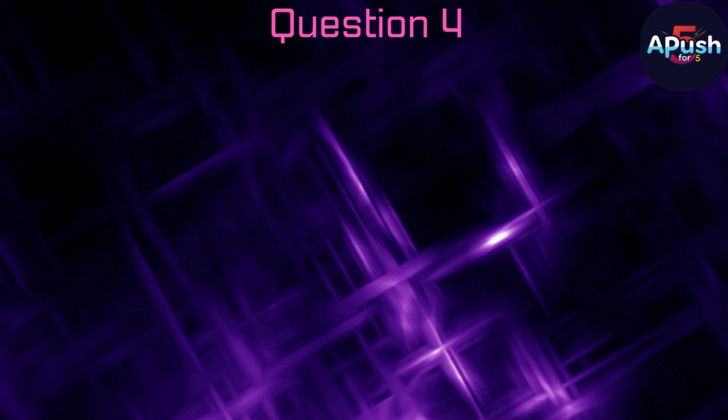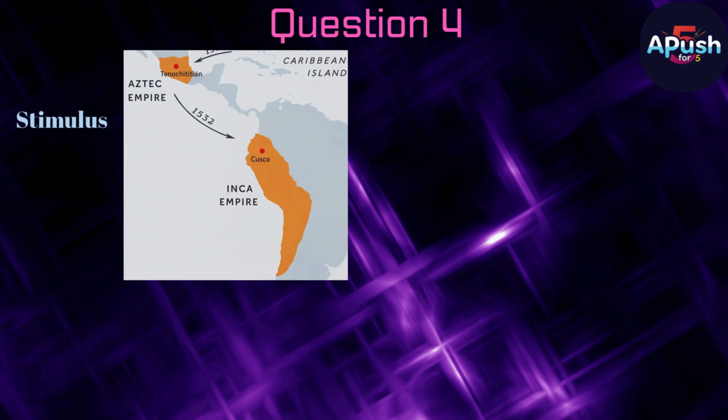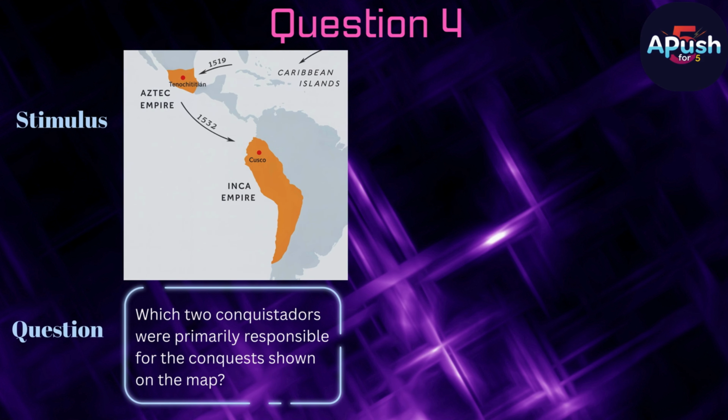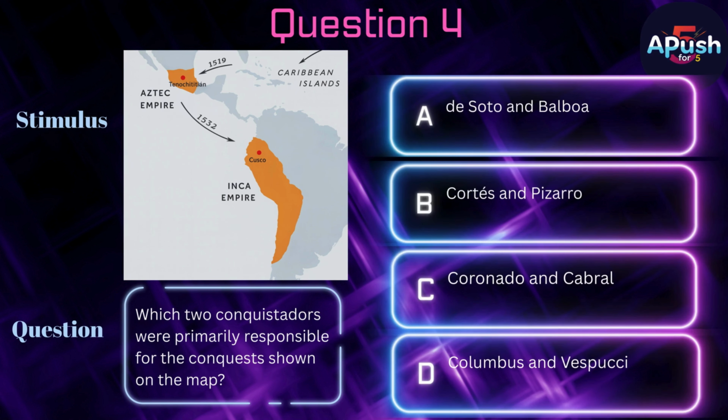Question 4. Stimulus. See the image. Question. Which two conquistadors were primarily responsible for the conquest shown on the map? A. de Soto and Balboa, B. Cortez and Pizarro, C. Coronado and Cabral, D. Columbus and Vespucci.